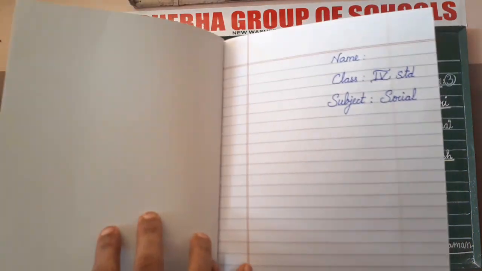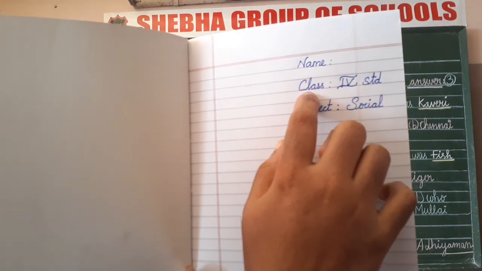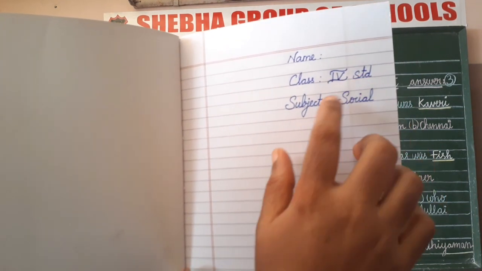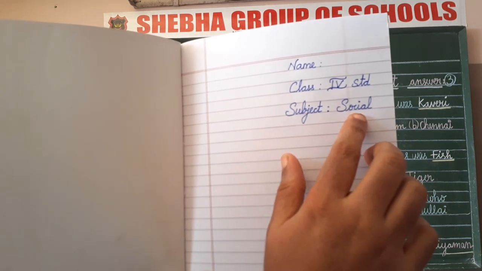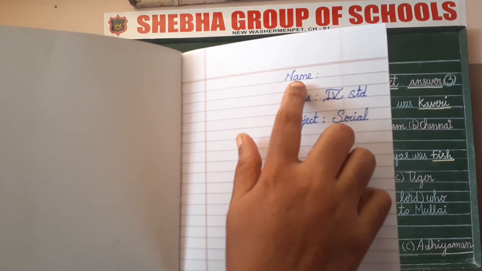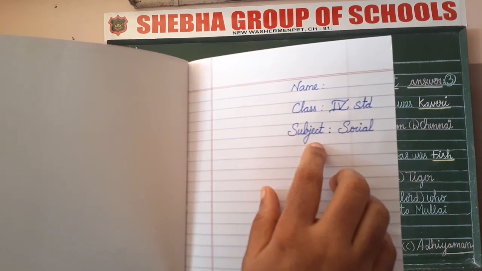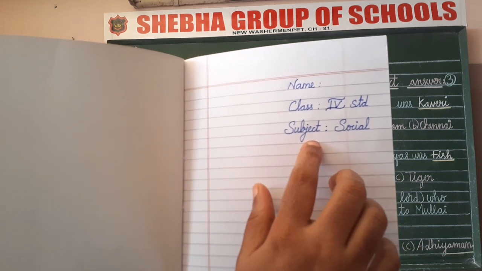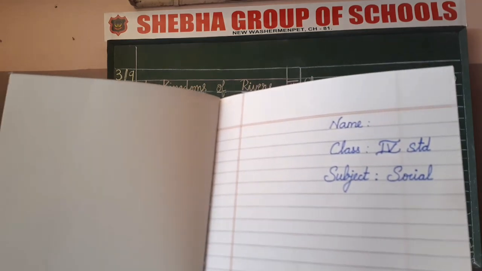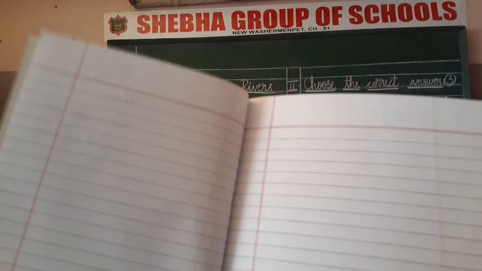In the first page, you have to mention your name, class as 4th standard, subject social. Everyone listen again. You have to mention your name, class as 4th standard and subject as social. After writing your name, class and subject, children, please turn the page.